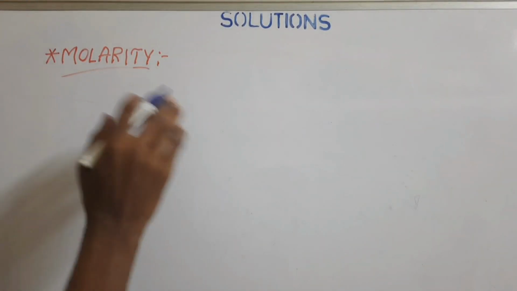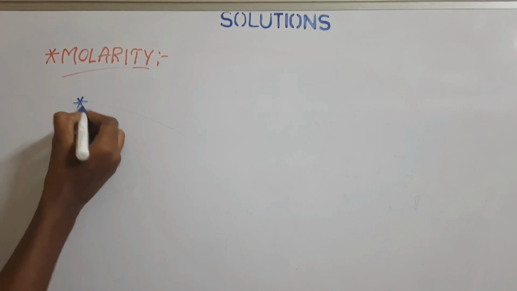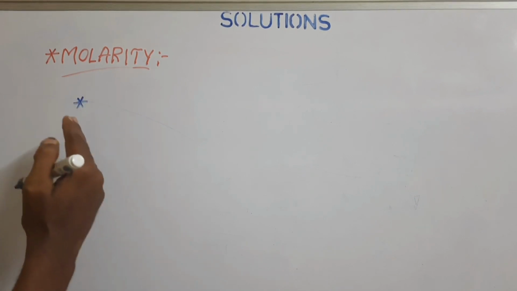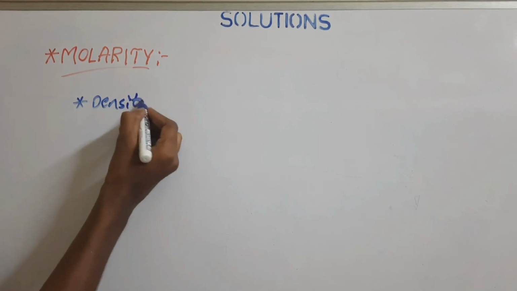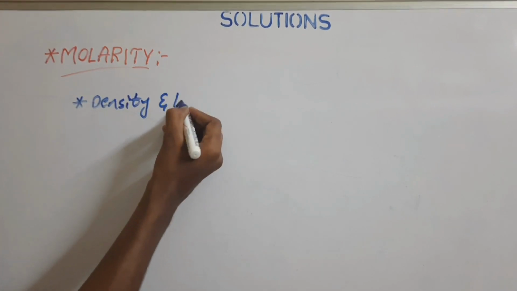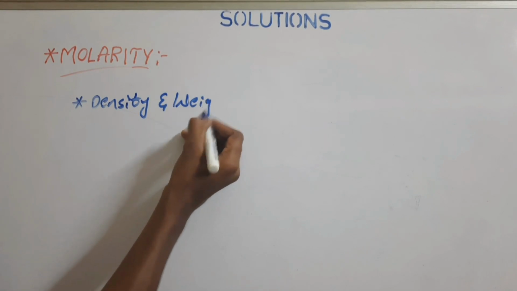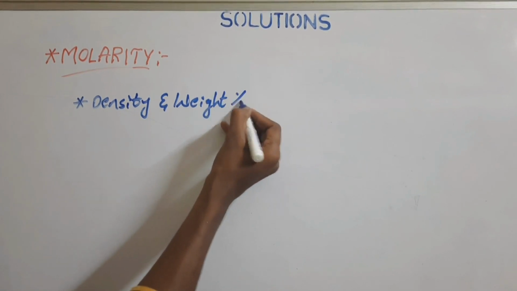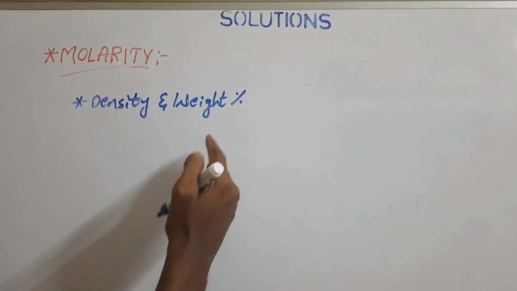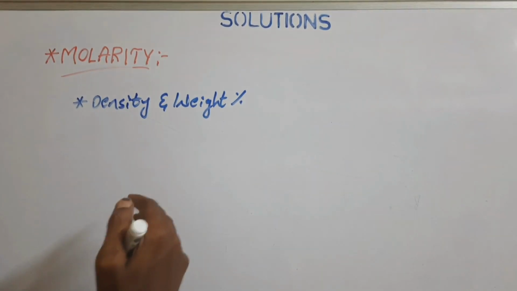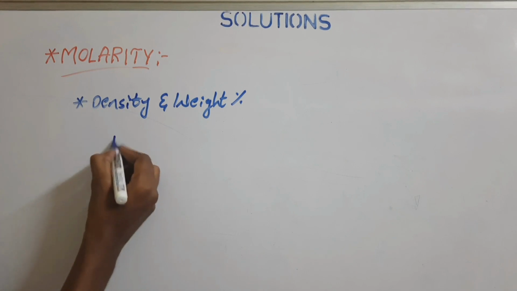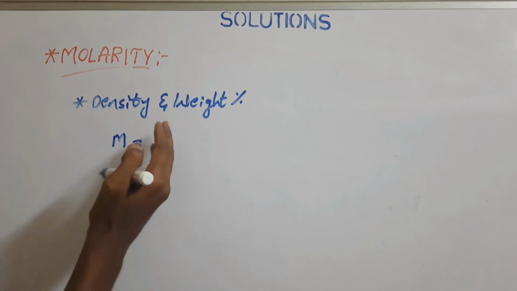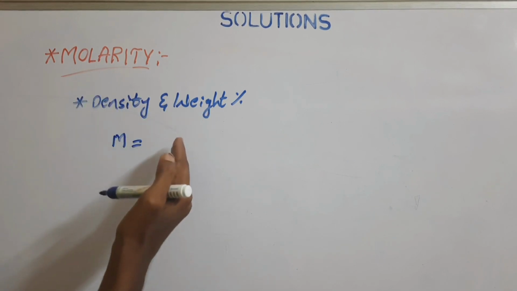In the same way, if we get to know another important concept of molarity, look at this concept: density and weight percentage. Suppose the density and weight percentage of a substance in a solution are known to us, then what will be the way to find the molarity of the substance?